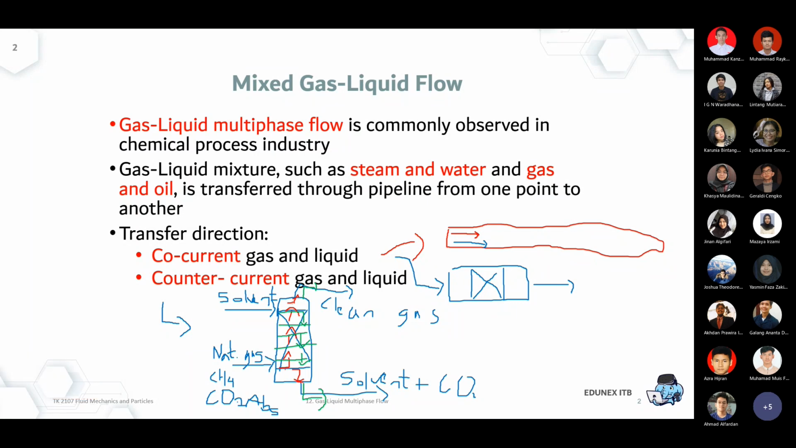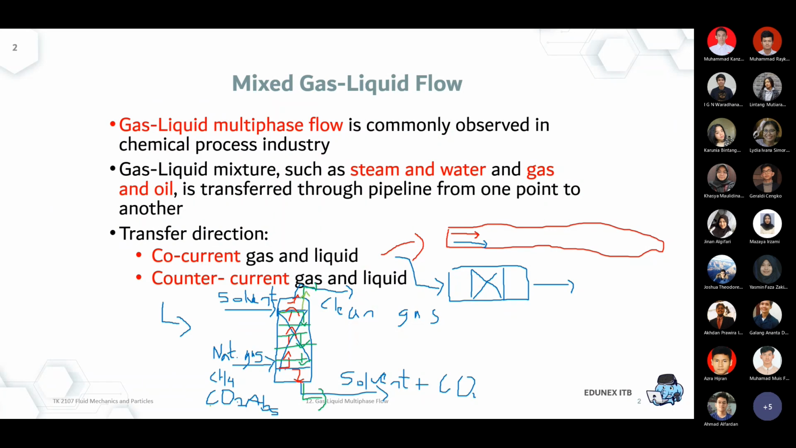So liquid carryover happens where we expect the liquid to go downward, but because of the high velocity of the gas, now it goes to the top. Okay, so another problem, we call it liquid carryover, because the high velocity of the gas forces the liquid, and the liquid is not able to go downward. Okay, so a lot of different applications, a lot of different challenges, a lot of different complexity of gas and liquid flow.